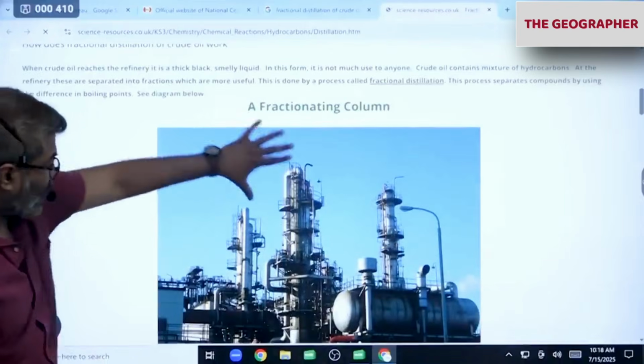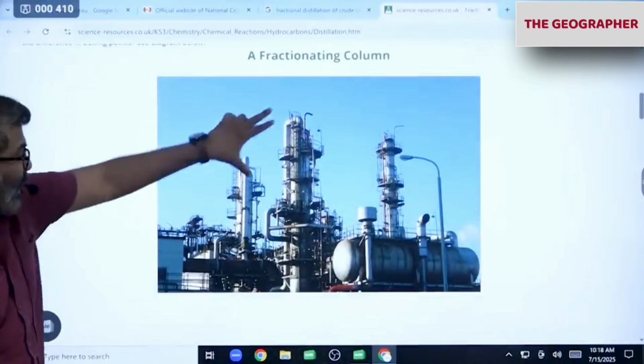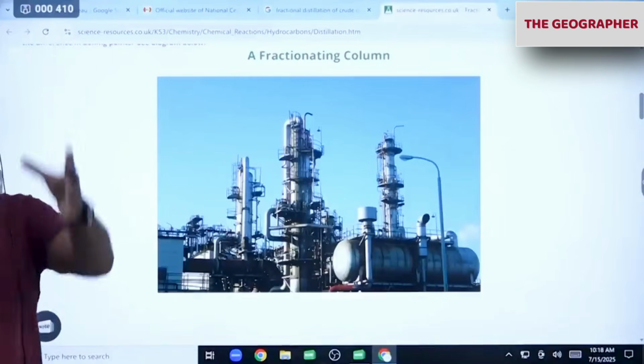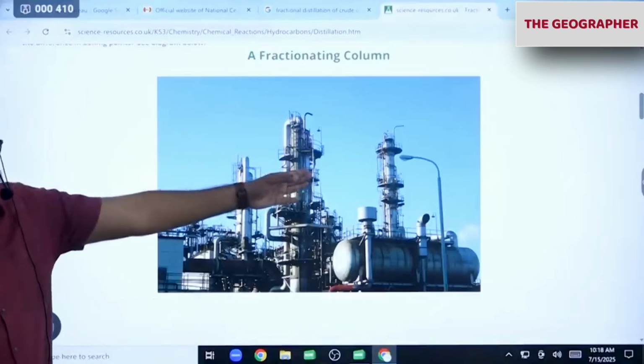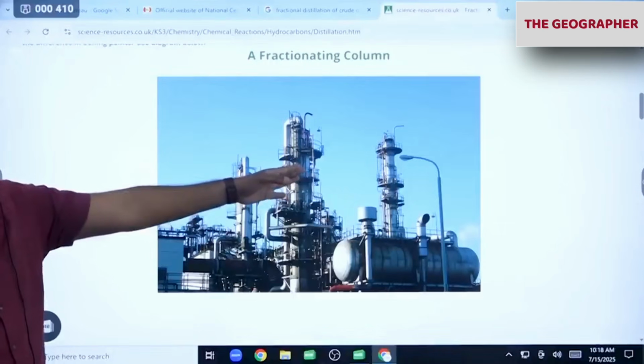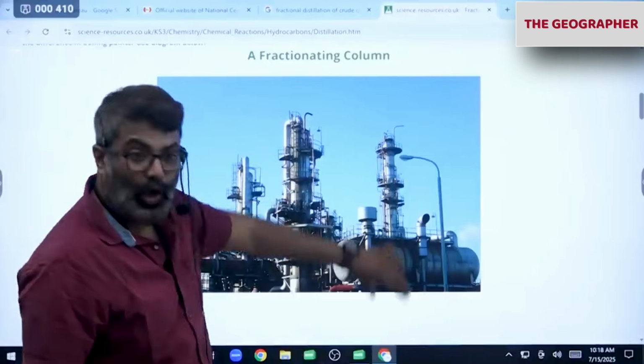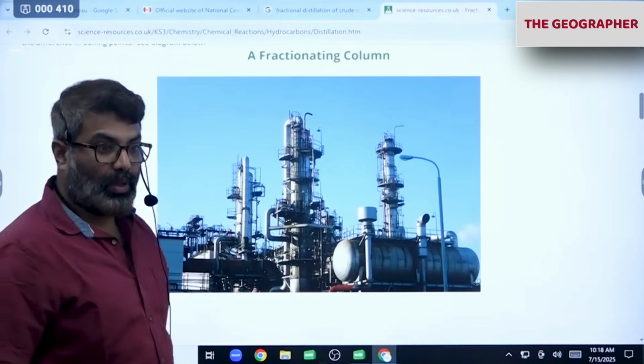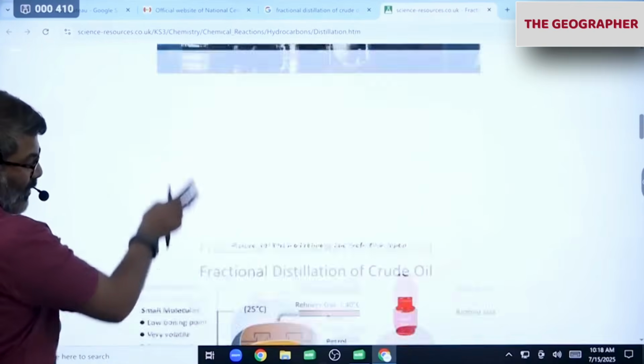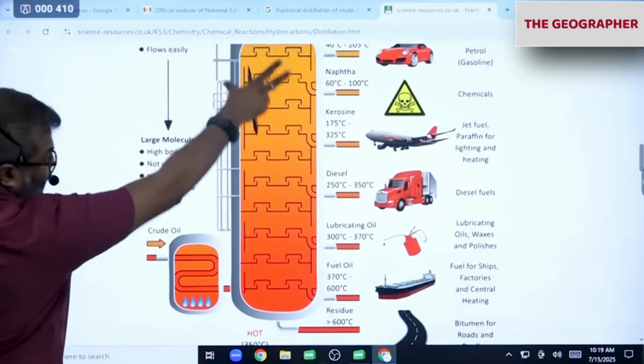See, this is how it looks. Have you seen this kind of tower? Many places you would have seen refineries like this. Visakhapatnam refinery, Chennai refinery, Mangalore refinery, Mumbai refinery. A refinery contains a tower or column like this, the fractionating column. So what happens here? I'll show you. It looks like this tower you saw.